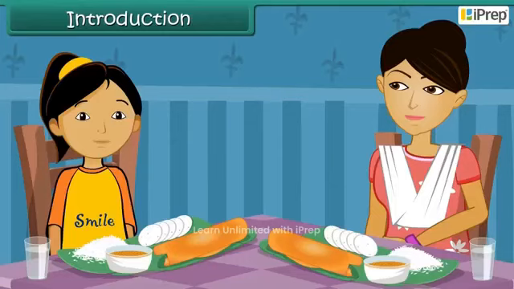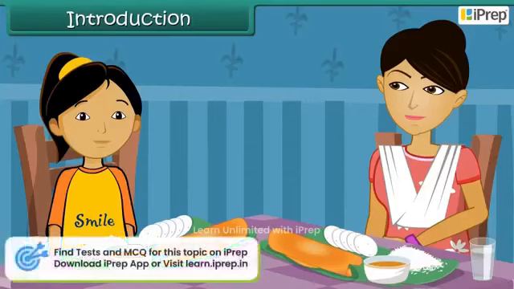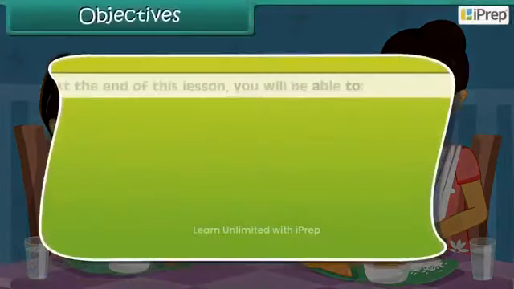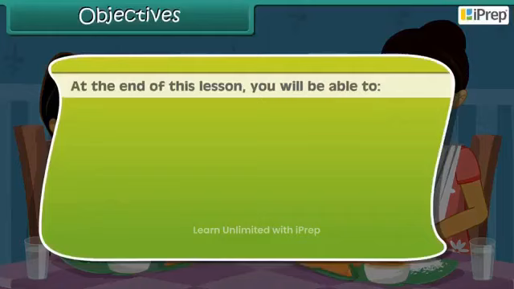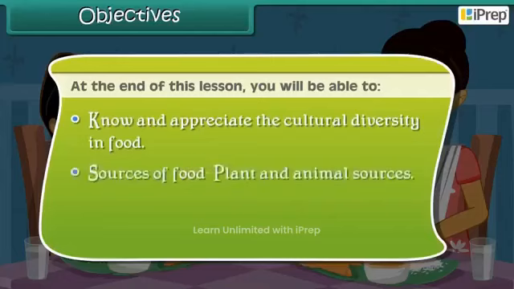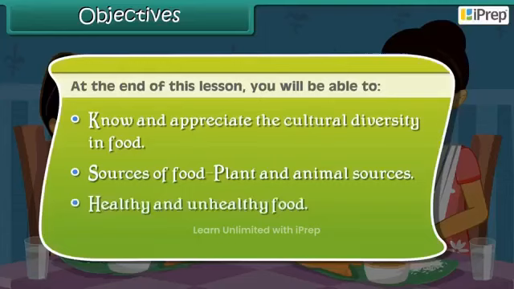In this lesson, you will learn about food we eat, sources of food, healthy and unhealthy food. Objectives. At the end of this lesson, you will be able to know and appreciate the cultural diversity in food, sources of food, plant and animal sources, healthy and unhealthy food, and know good food habits.